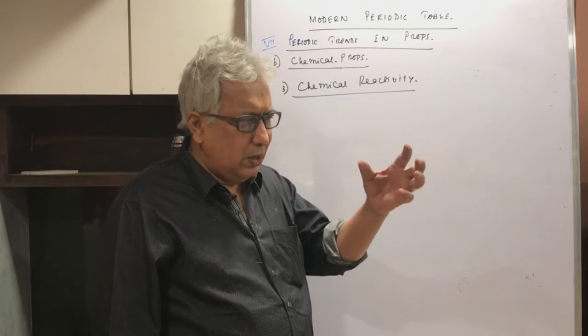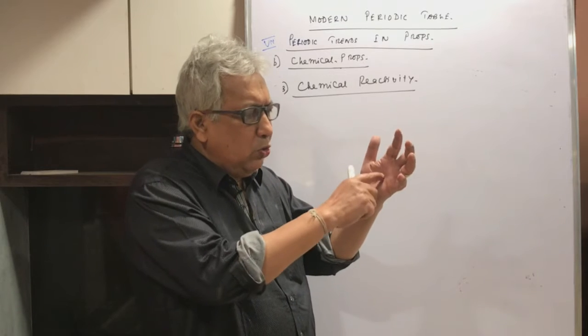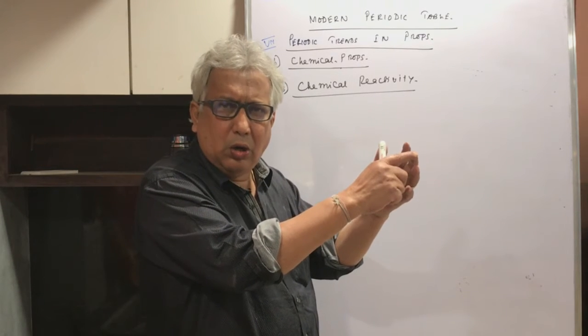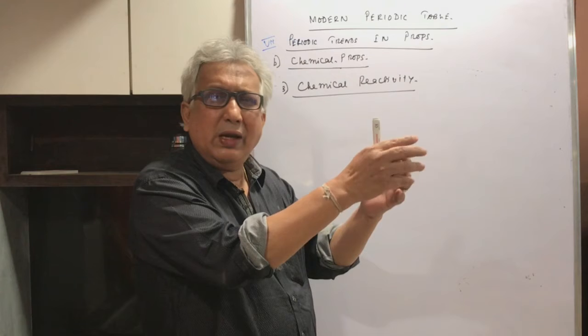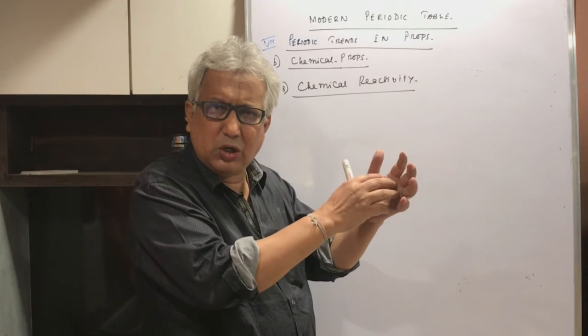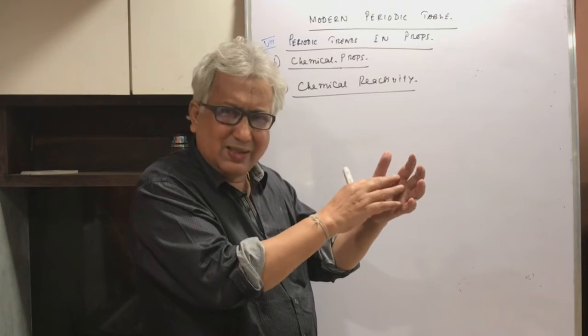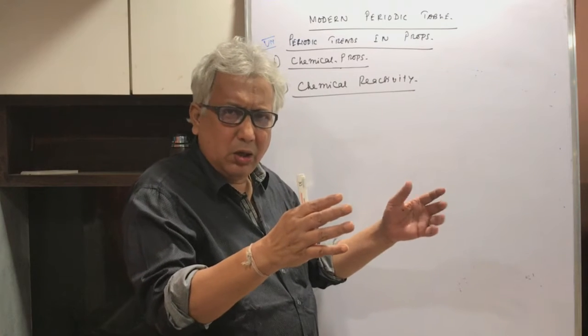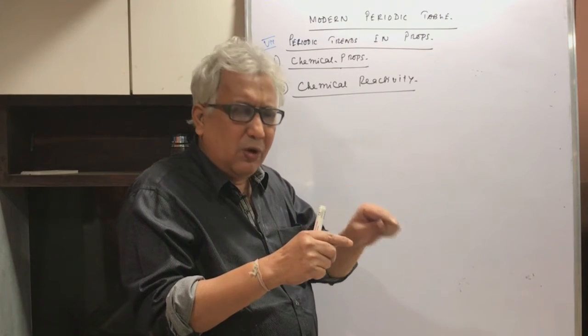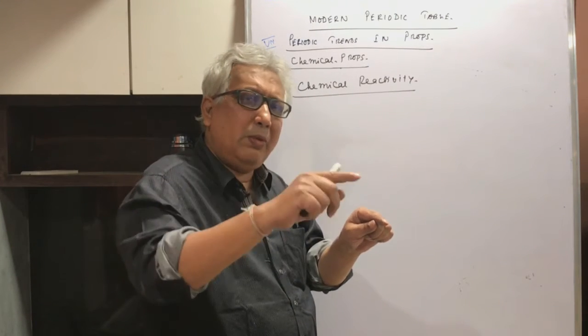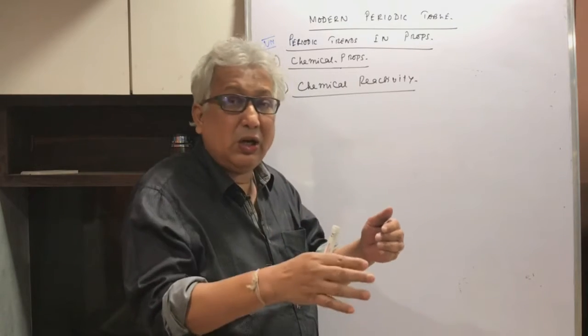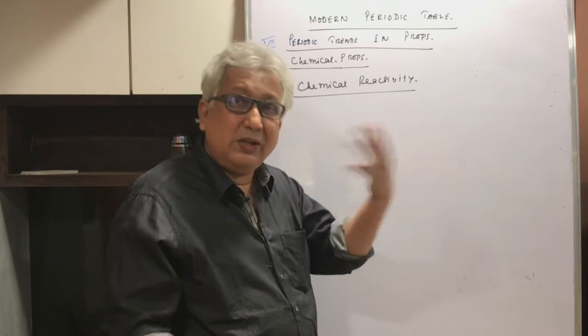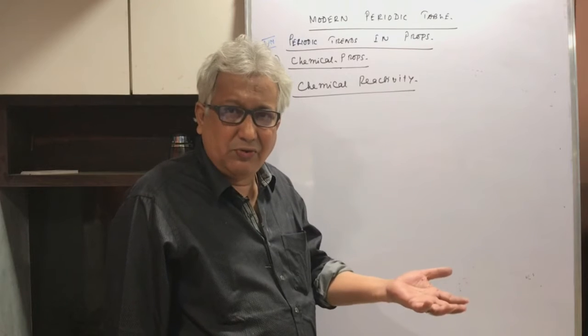If the atomic size is small, the nucleus is closer to the outer shell and closer to the incoming electron, so it will have more attraction. But if the size is big, the nuclear force of attraction on the incoming electron, or shared electron, will be lesser. So that also is a deciding factor in their reactivity.